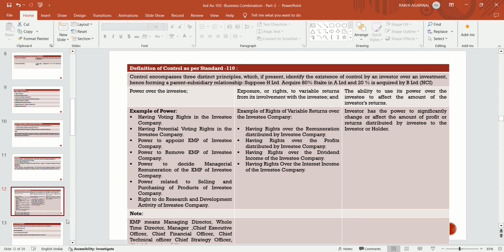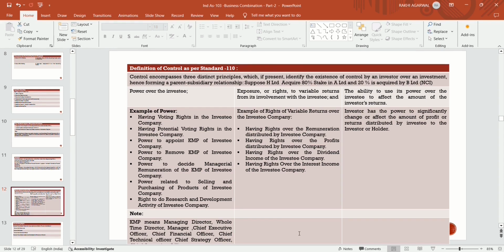If the investor has the power to decide the managerial remuneration of the key managerial personnel of the investee's company, if they have the power to sell and purchase the product of the investee's company, if they have the right to do the research and development activities of the investee's company, then these are the controlling powers over the investee's company. Who are the KMPs? KMPs are the managing director, whole-time director, manager, chief executive officer, chief financial officer, chief technical officer, chief strategic officer.